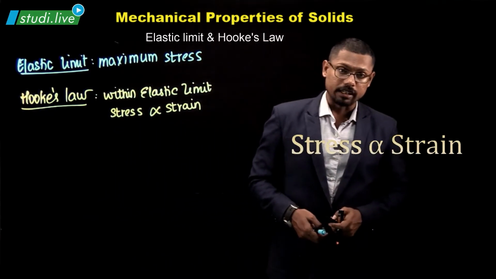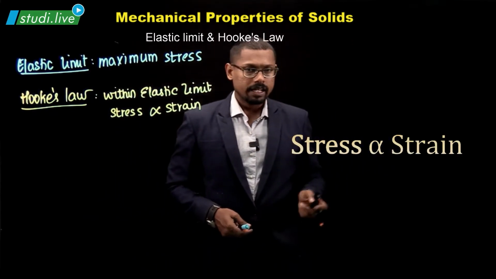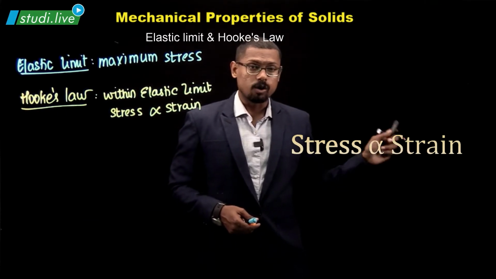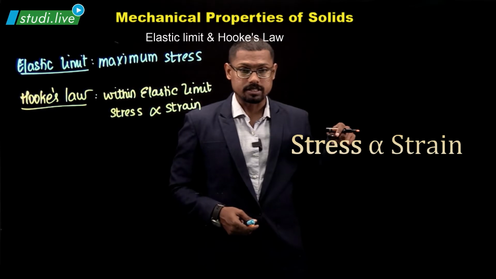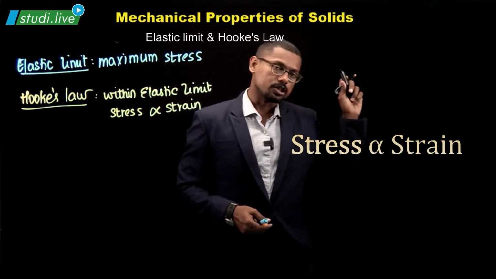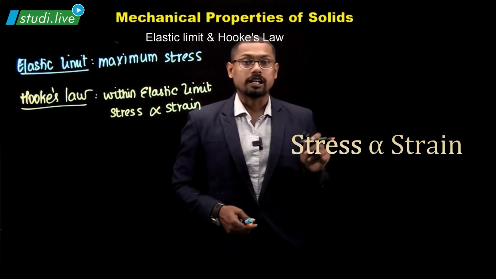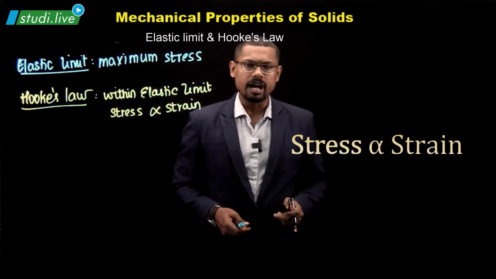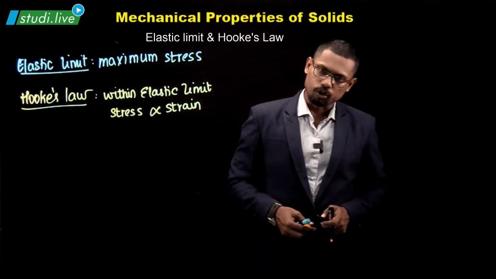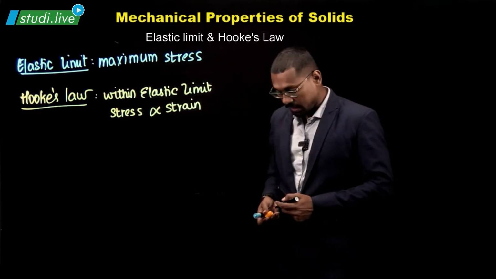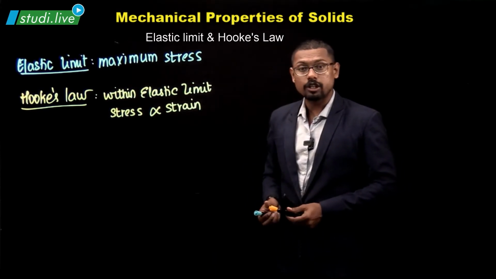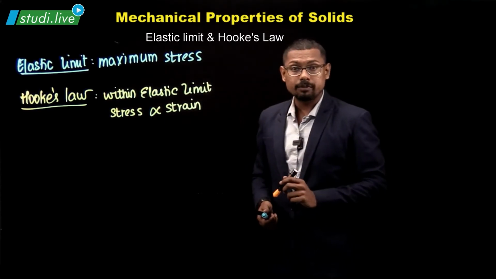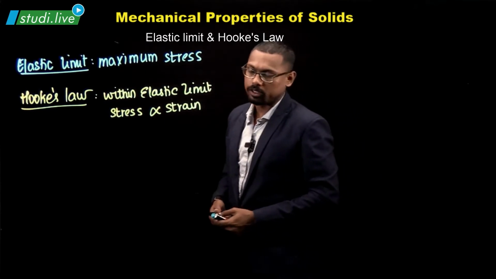That was the idea proposed by Robert Hooke, in which he said that if I decide to increase the strain, all I have to do is increase the stress. If I increase the stress, the strain will increase. If I decrease the stress, the strain will also decrease. That was expressed by Hooke's law. Hooke's law says that this is only possible if the object is under elastic limit. Once the elastic limit is crossed, this law no longer validates.